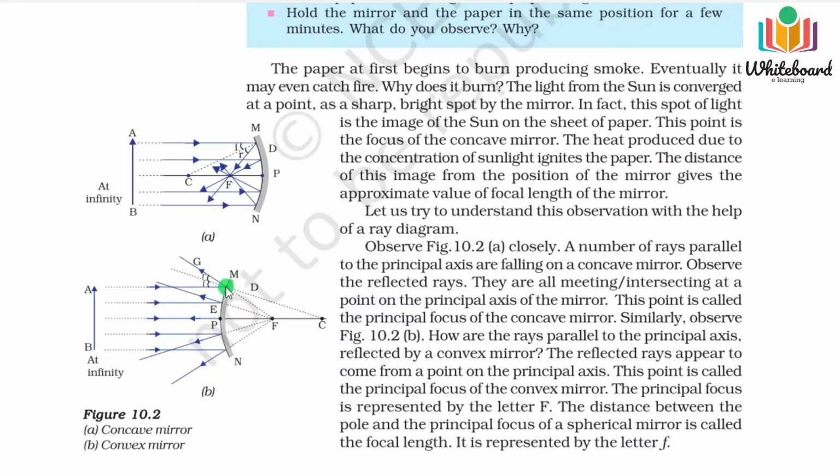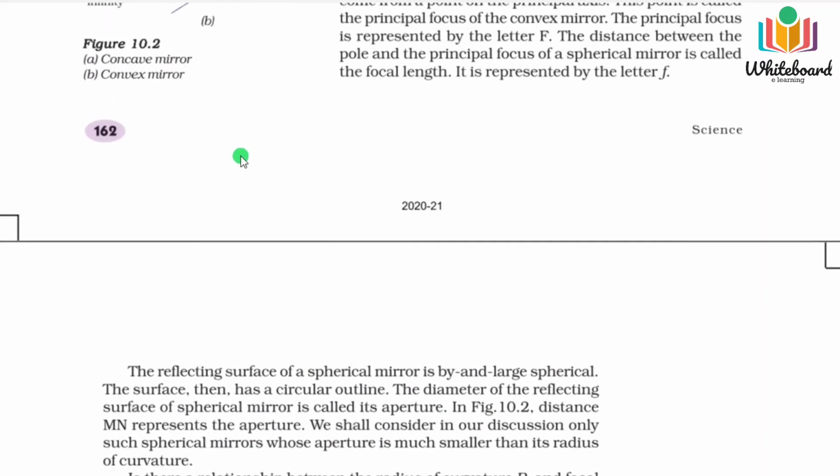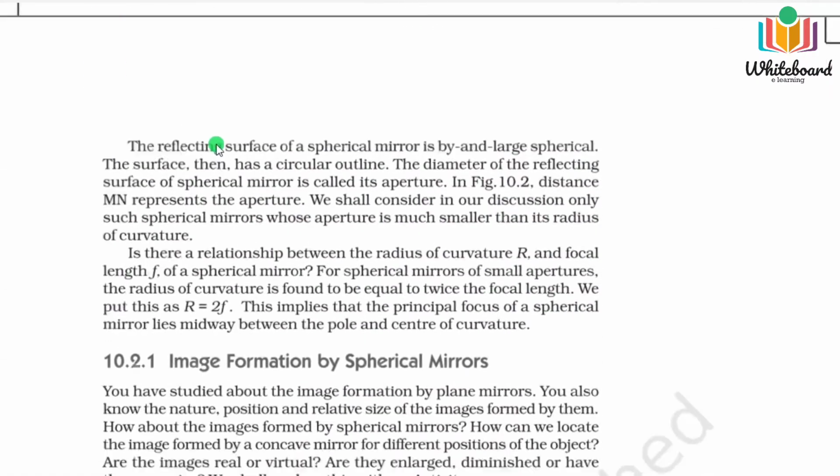And for the case of a convex mirror, you can see that from infinity, lights are coming which are parallel, and fall on it. You can see they will diverge in that direction, so they will not actually meet in this direction. But if you extrapolate the lines, they will meet behind at point A. So it seems that lights are coming from point A, so point A is known as the focal point. So this is a virtual point. You can see from the geometry we can prove that the radius of curvature is twice the focal length.